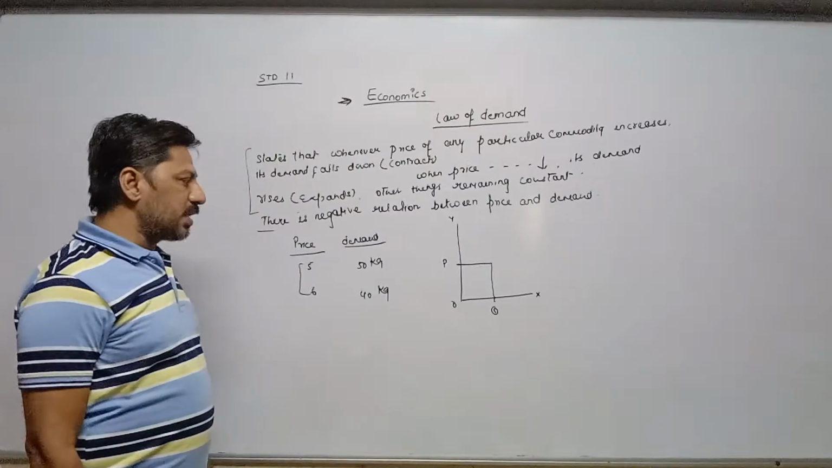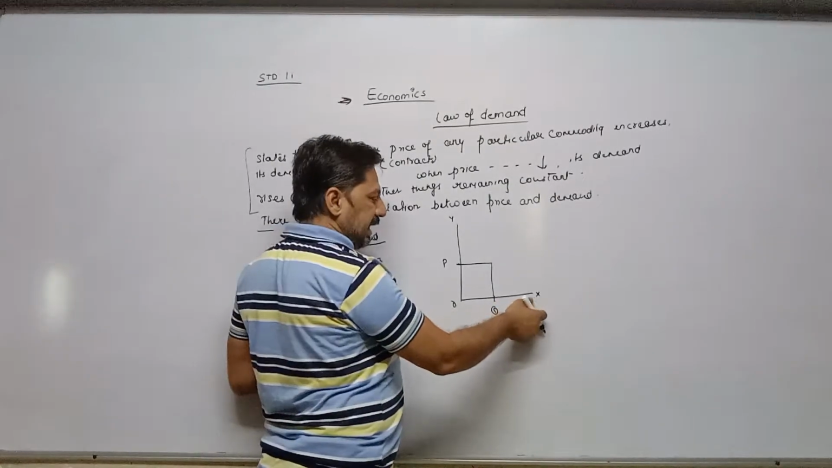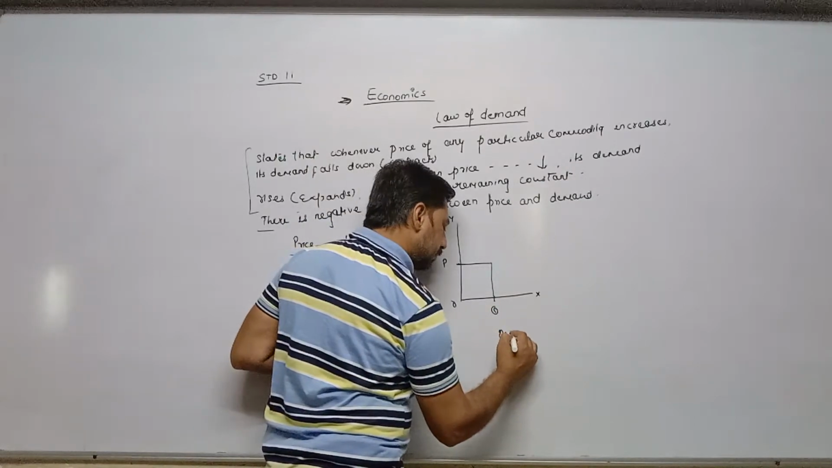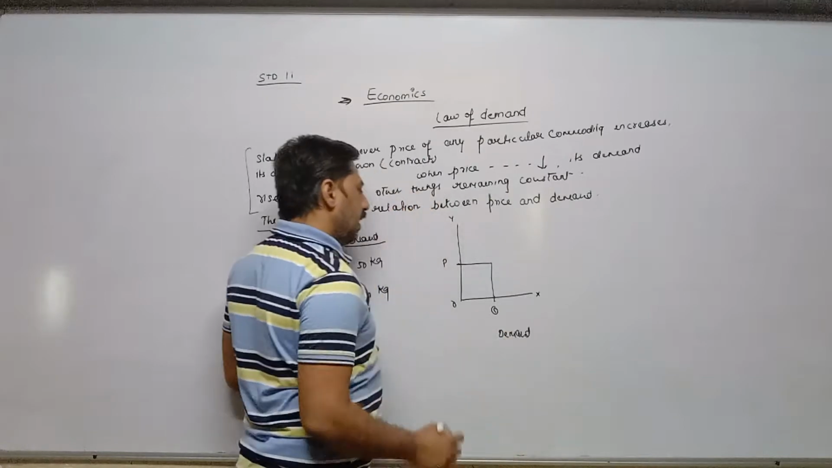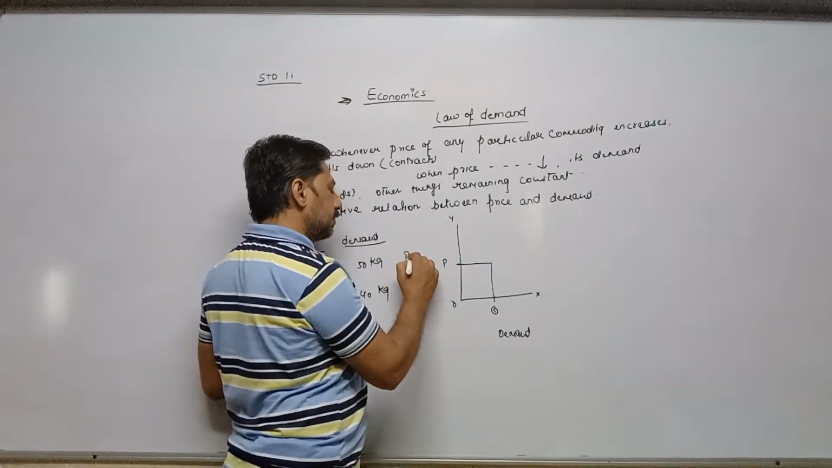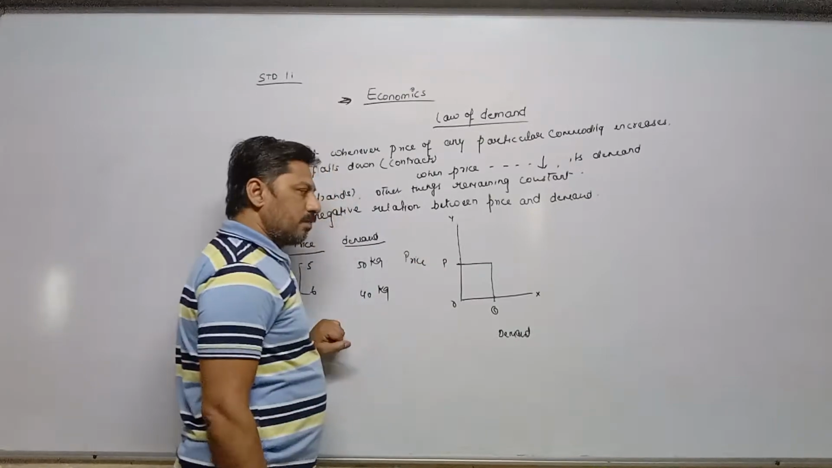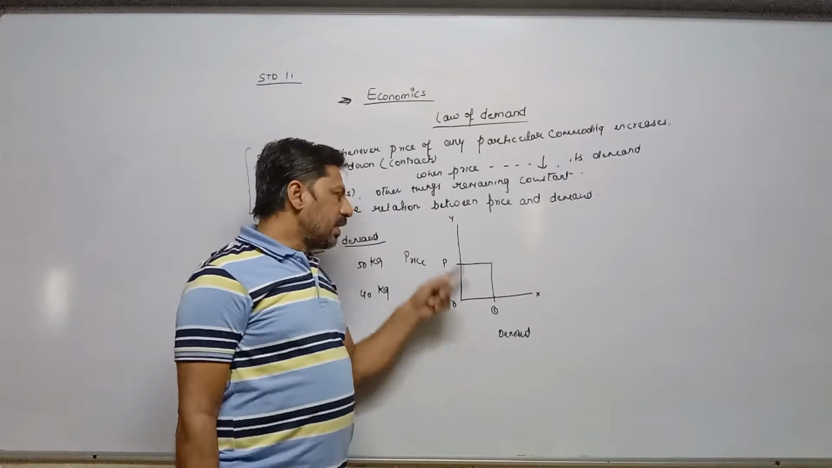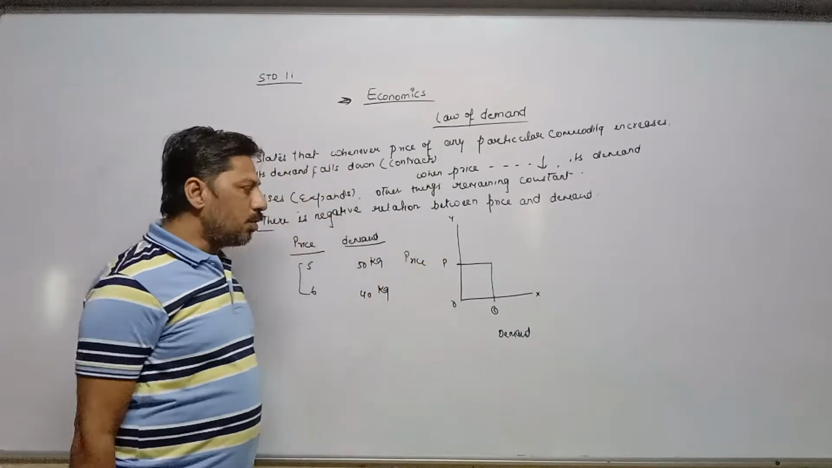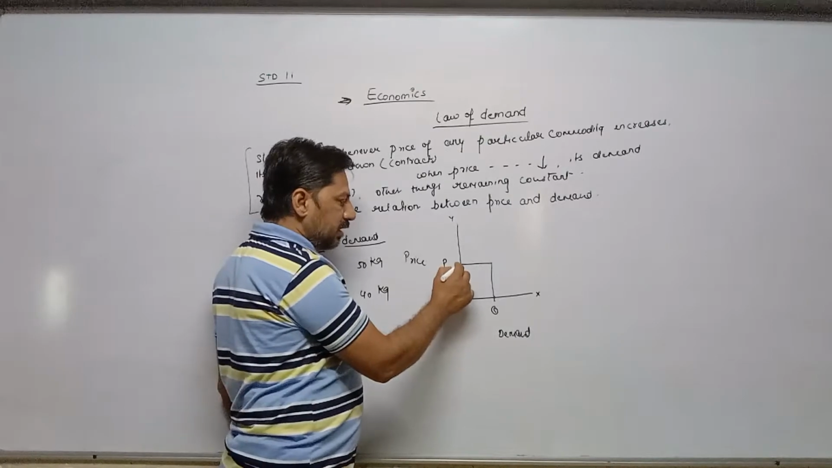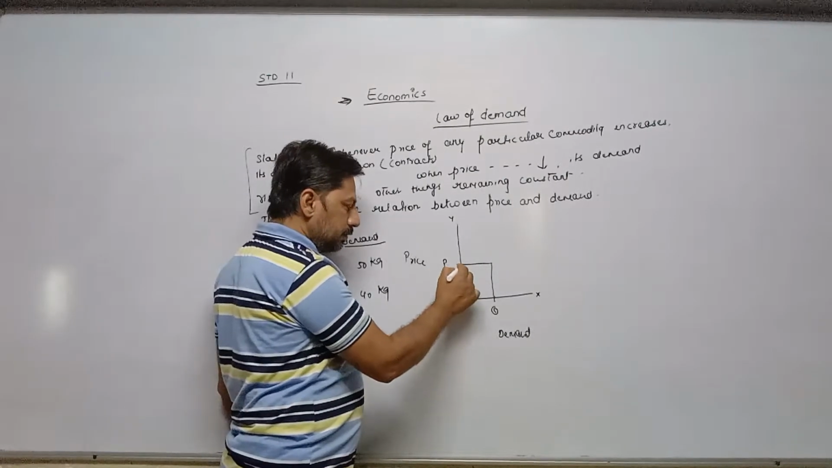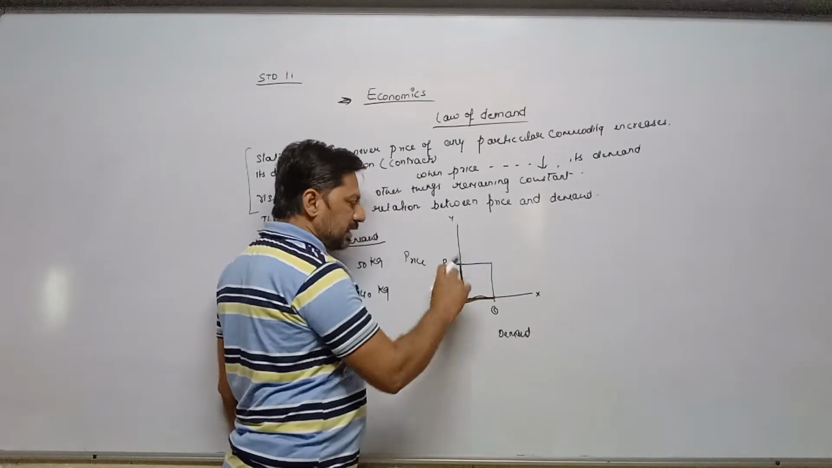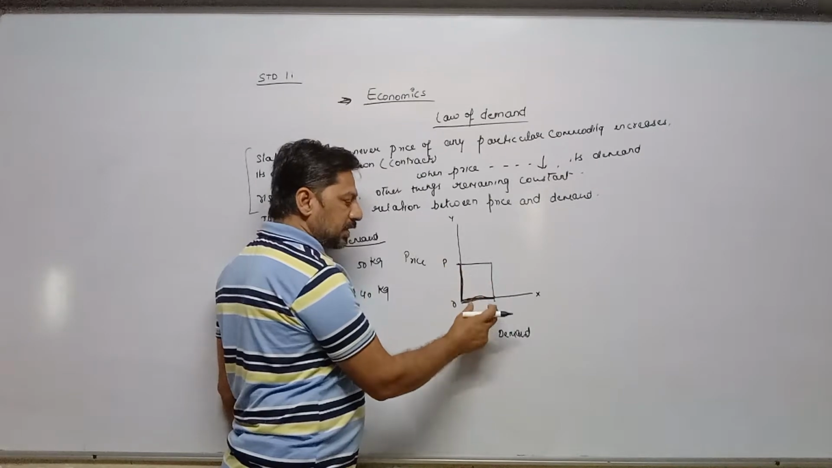Right now, this diagram shows that the x-axis represents demand and the y-axis represents price. First point, the x-axis represents demand, the y-axis represents price. Now at OP price, demand is OQ. Demand is OQ. Means at this price, all consumers are purchasing this quantity.